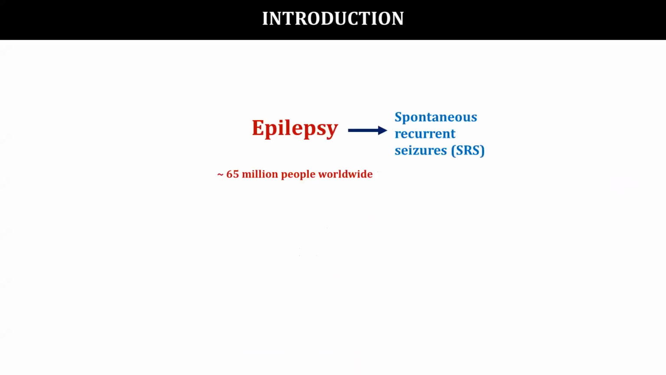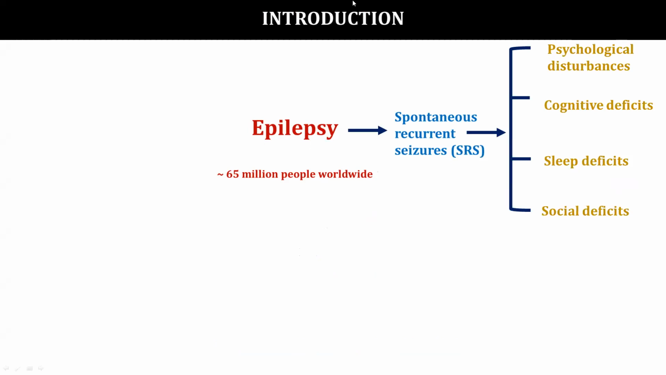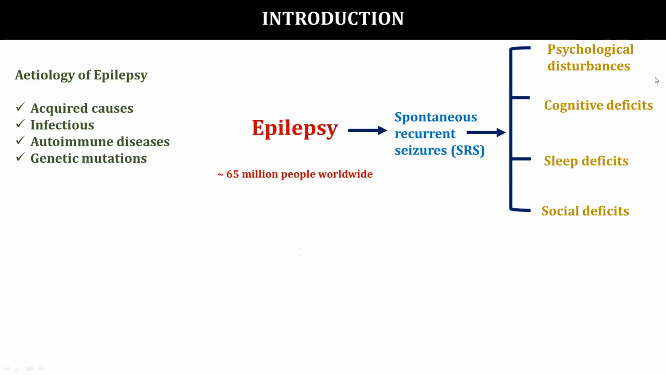As he has discussed earlier, epilepsy is one of the most common neurological diseases affecting nearly 65 million people worldwide. It is often characterized by spontaneous recurrent seizures. In addition to this, people with epilepsy will also have other comorbidities like psychological disturbances, cognitive deficits, and sleep deficits. The exact cause of epilepsy is not known. It can be an acquired cause like infection, stroke, or injury, and it can also be due to genetic mutations.